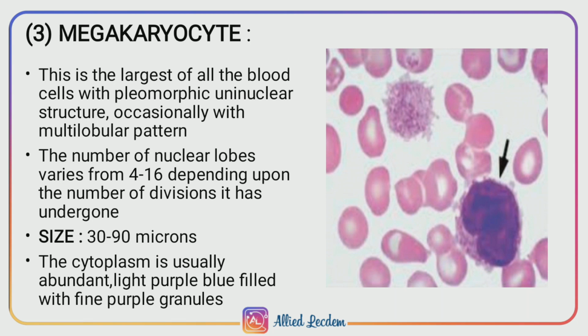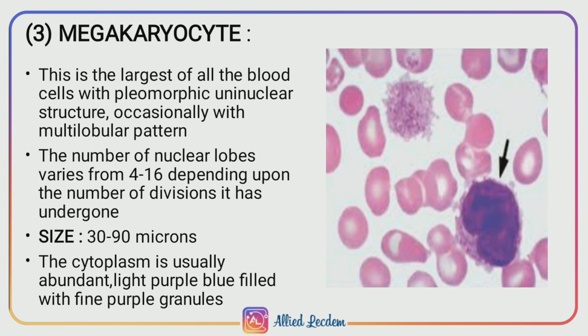Megakaryocyte. This is the largest of all the blood cells with pleomorphic uninuclear structure and sometimes it is multilobular in pattern. As it is multilobular, the number of nuclear lobes varies from 4 to 16, which depends upon the number of divisions it has undergone. The size ranges from 30 to 90 microns.